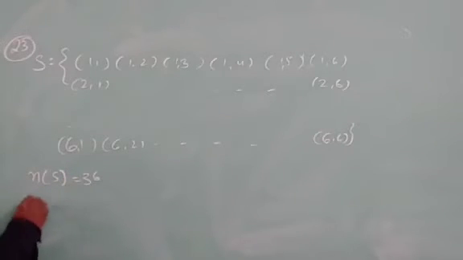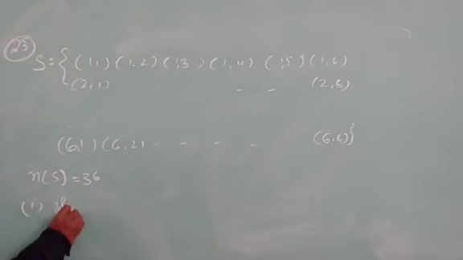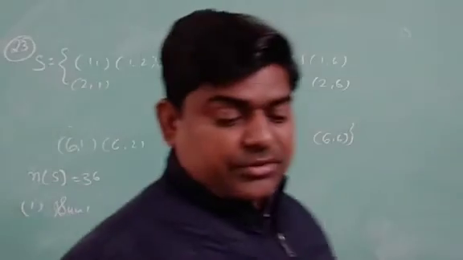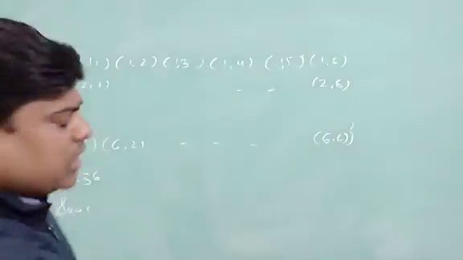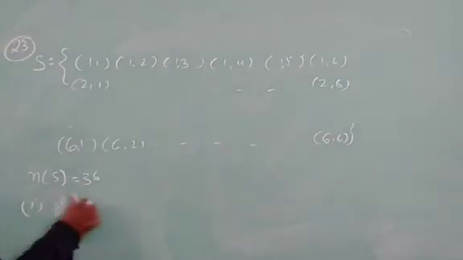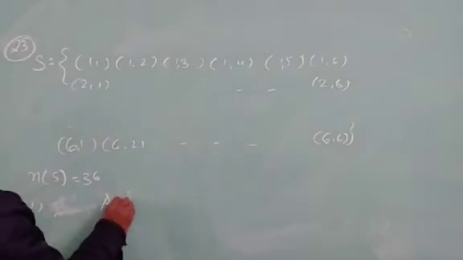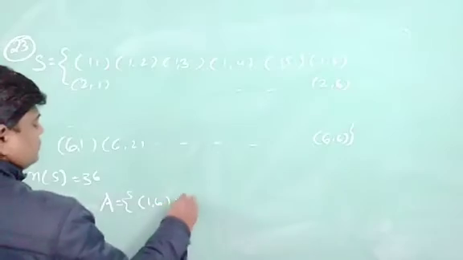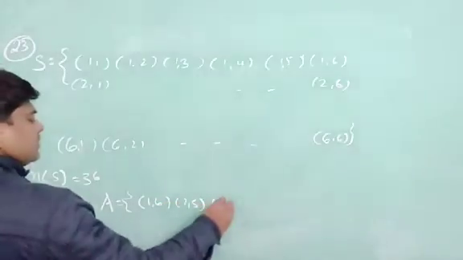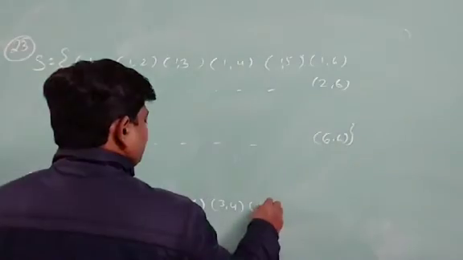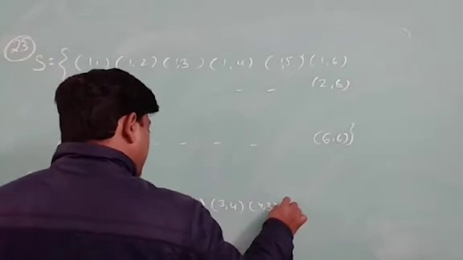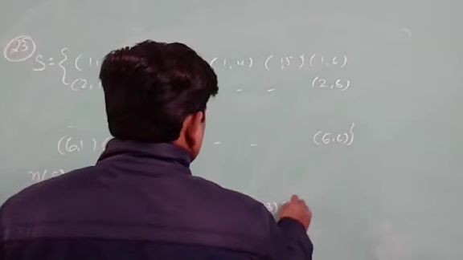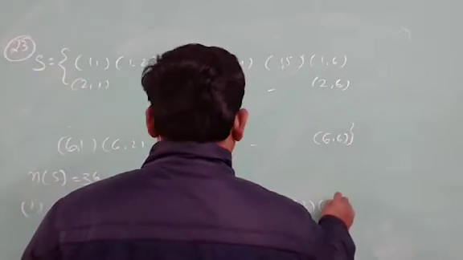Now the first part of the question is that the sum is 7 or 11. First of all, I may take an event A where the sum is 7. I think (1,6), (2,5), (3,4), (4,3), (5,2), and (6,1).